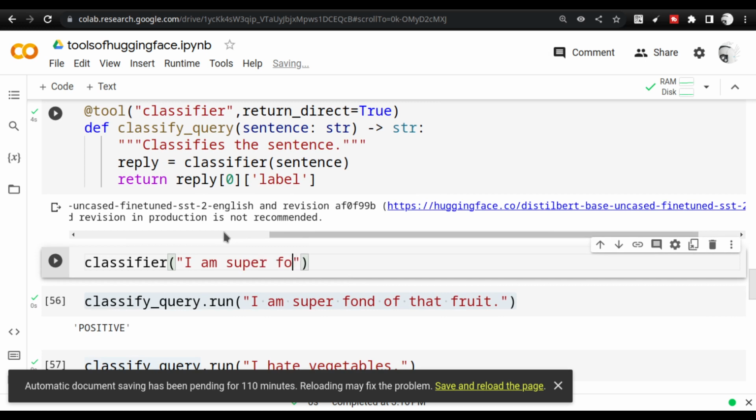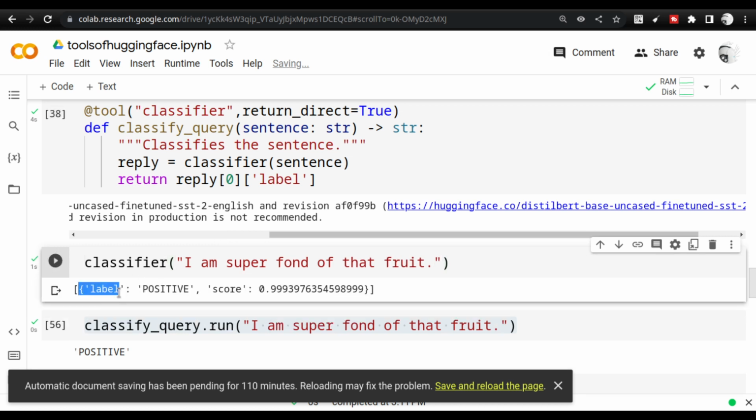Super fond of that fruit. If I execute this on the classifier, you will get this kind of reply, and this is actually a list, with a dictionary inside it. If I directly send this to LangChain and large language models, it will not be able to understand, because a list is not in a form that the large language models or LangChain can read.